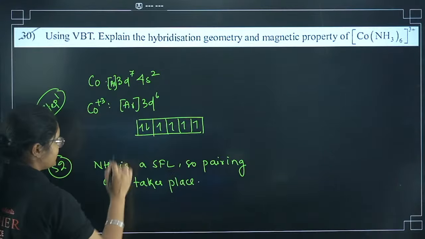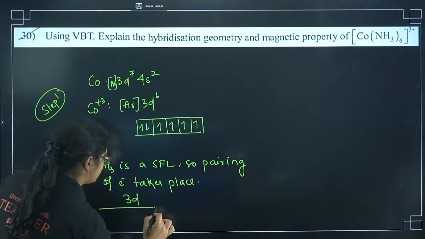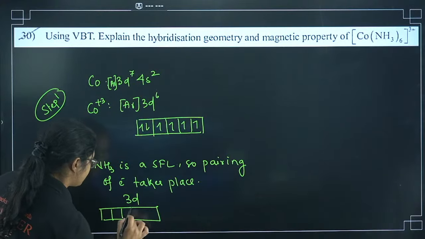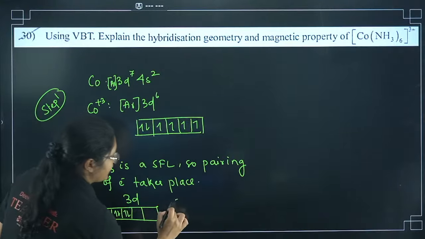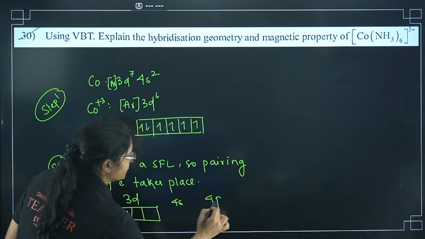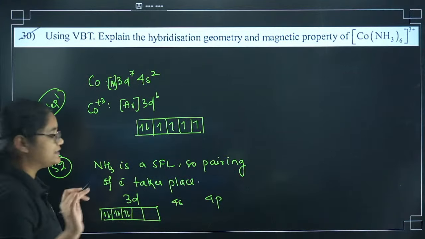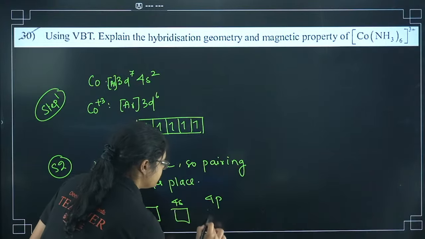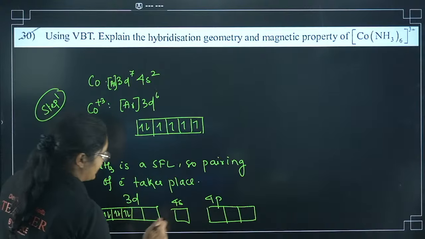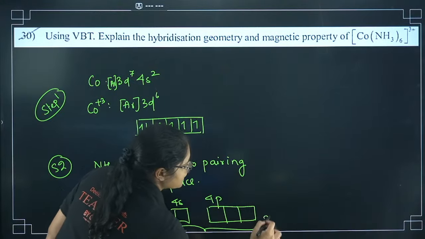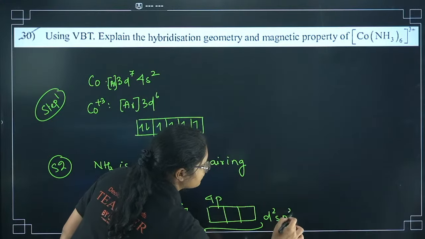Now if pairing of electrons takes place, what will I get here? 3d will be like this, 1, 2, 3, 4, 5, 6. And I have 4s and I have 4p. If there are 6 ligands, you need 6 empty orbitals for hybridization. So here 2, here 1 and here 3. These orbitals will undergo hybridization d2sp3.